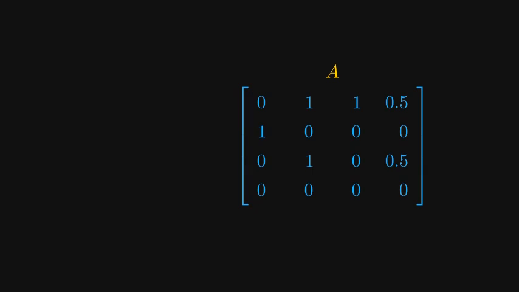If we write this out for every page, we don't just have algebra, we have a linear system. We can pack all these voting rules into a single link matrix, which we'll call A. Now, look closely. Our goal is to find a vector x that stays exactly the same after being multiplied by the matrix. In math, this is the eigenvector problem, Ax = λx.